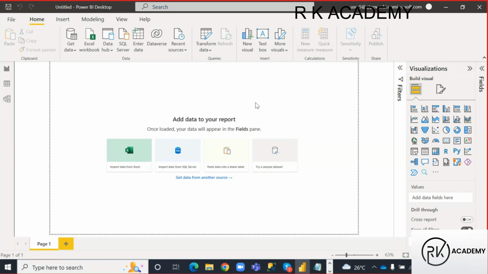So what is this, what can you see here? Power BI Desktop. It is a development software. In Power BI, it is available free of cost.